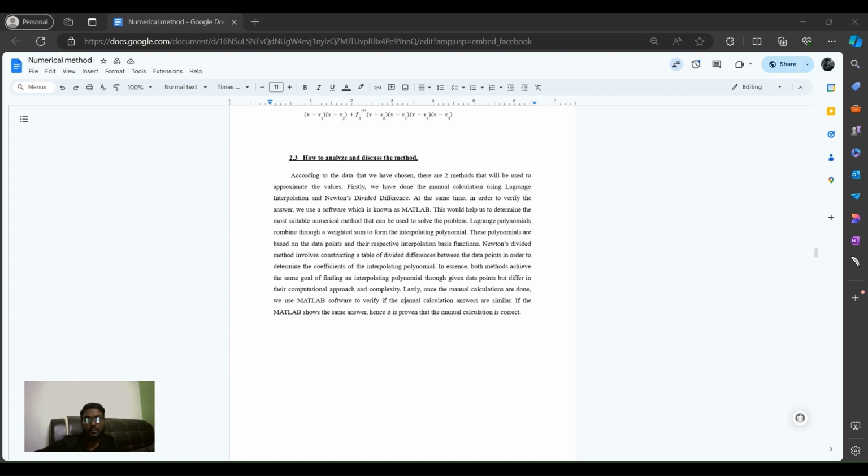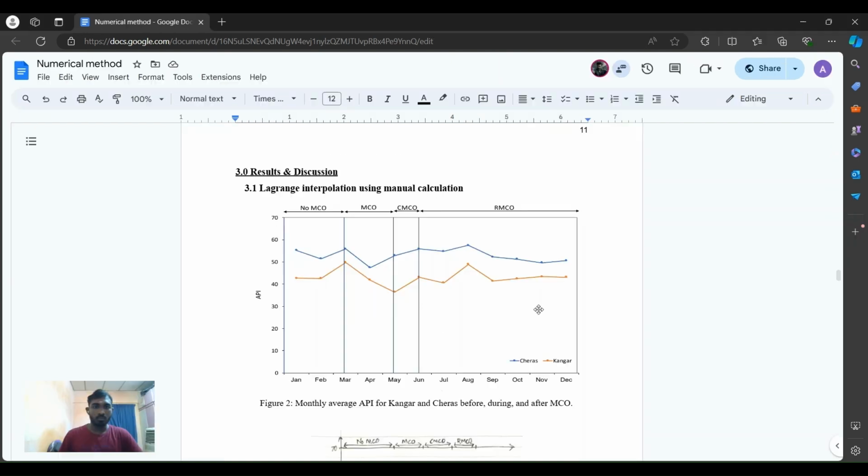And second is Newton divided difference. The Newton method constructs the interpolating polynomial incrementally by using divided differences. The divided difference table is built using the given data points to find the coefficients of the polynomial. It can also be verified using MATLAB.